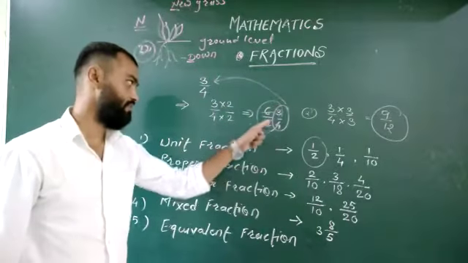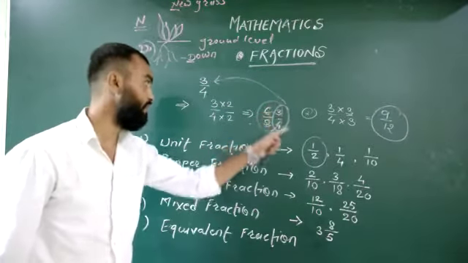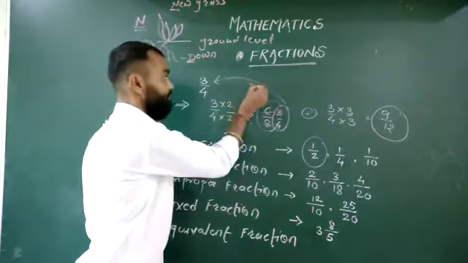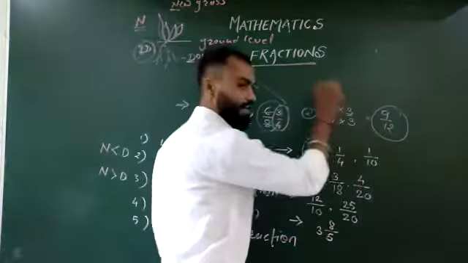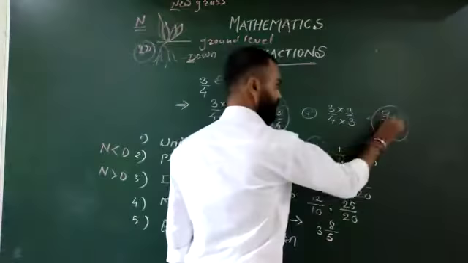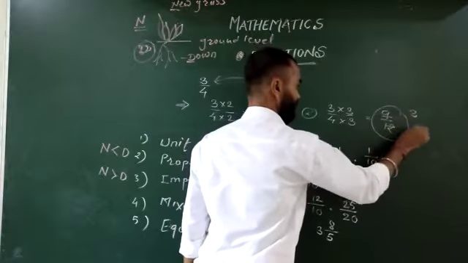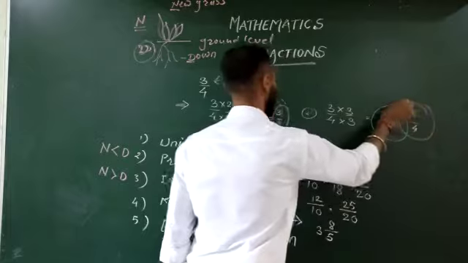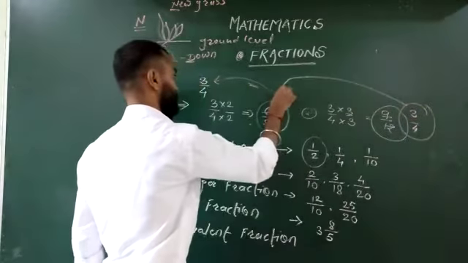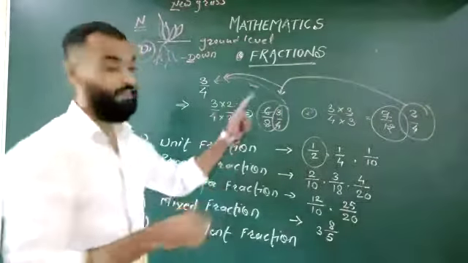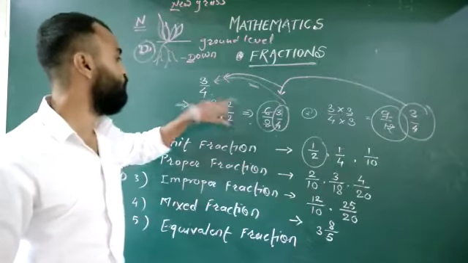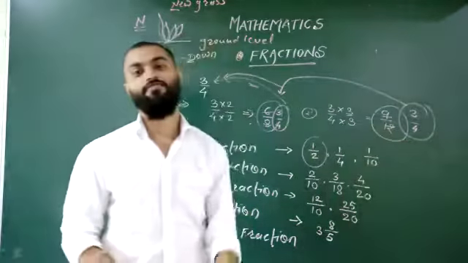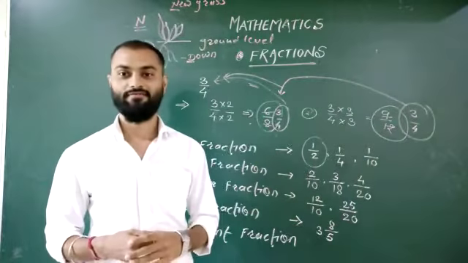Both are the same. Next, if you divide this number, 3 3s are 9, 3 4s are 12, both are the same. 3/4, 3/4, 3/4. Therefore, they are equivalent.